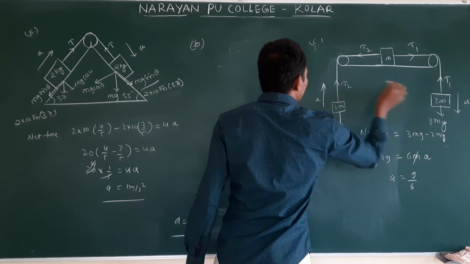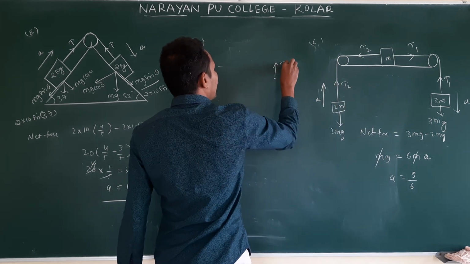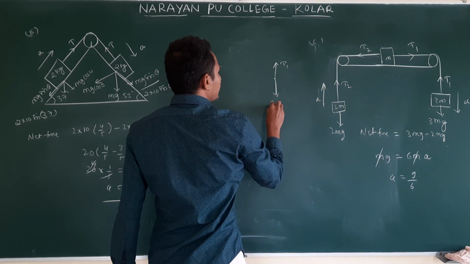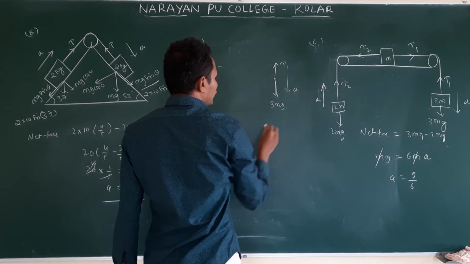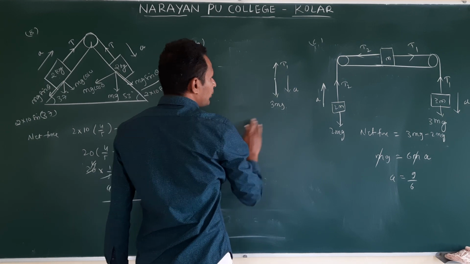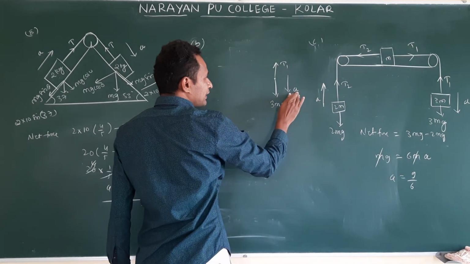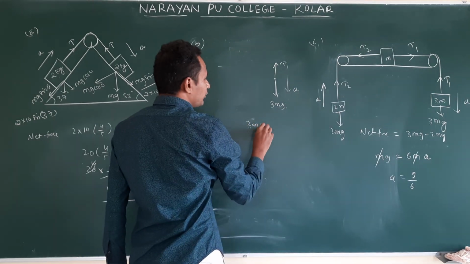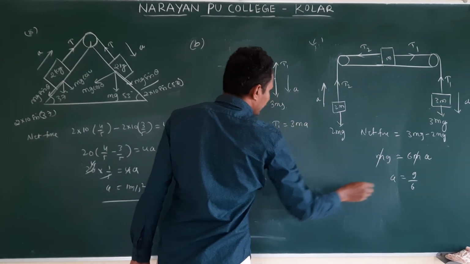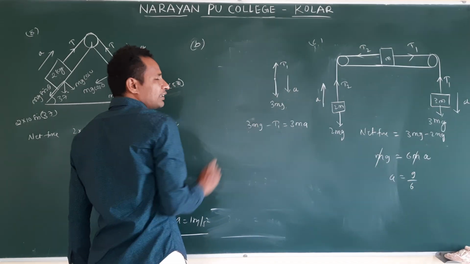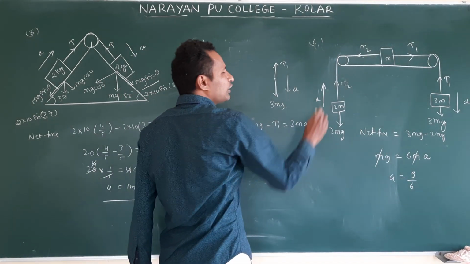For this object, T1 acts upwards, 3mg acts downwards, and acceleration is also downwards. Which force is acting in the acceleration direction? 3mg. So 3mg minus T1 is equal to 3m a. Already we got a. Substitute here and we will get T1. Similarly, T2 also.